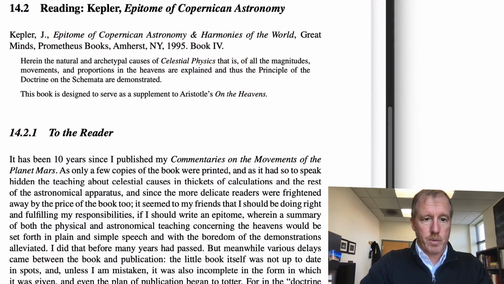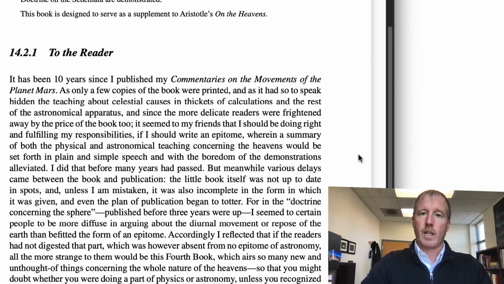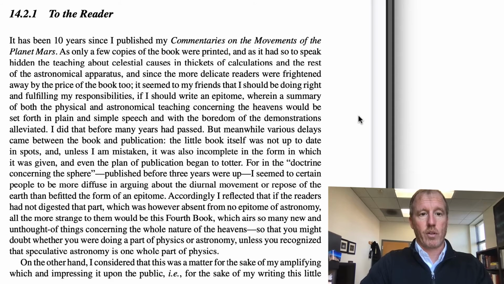Okay, so what does Kepler do? First of all, there's a section called To the Reader, and in this introductory section, what Kepler does is he explains the rationale behind publishing this work. The very first paragraph here on page 174 describes his intention. In particular, he says that in a larger work that he had written, he did a lot of mathematical calculations, and he realizes that this would be a put-off to many people.